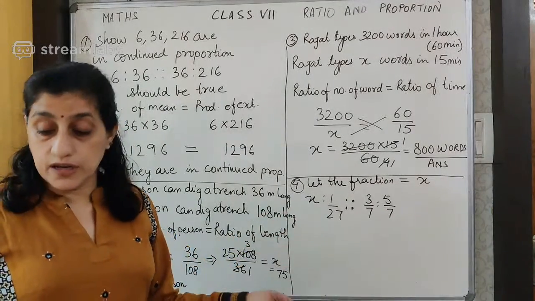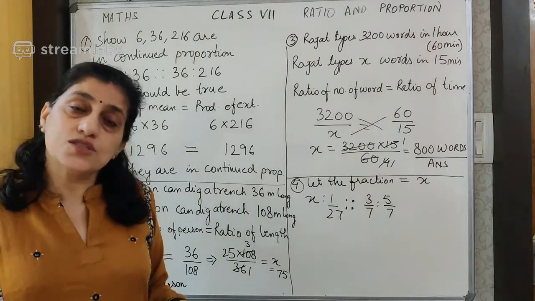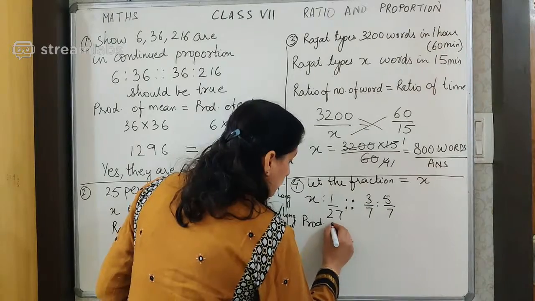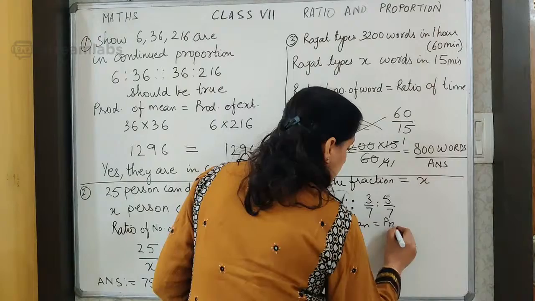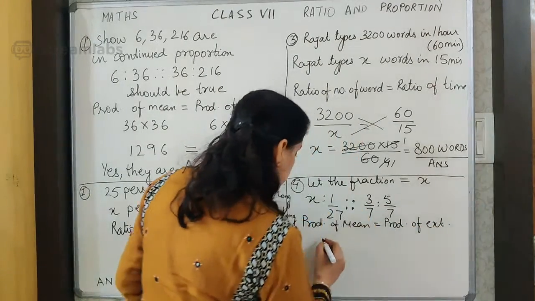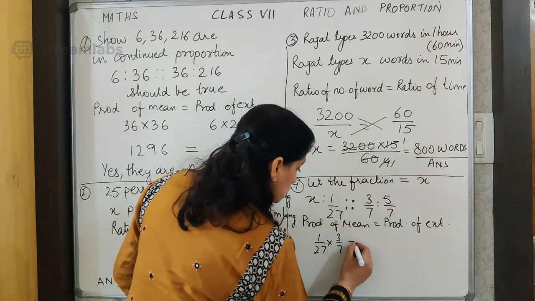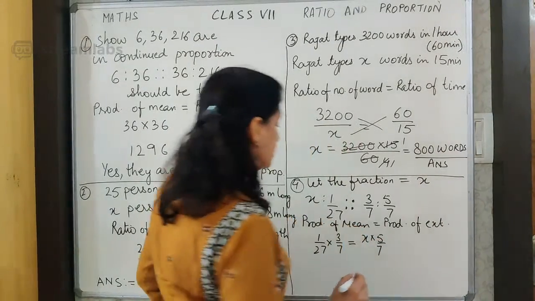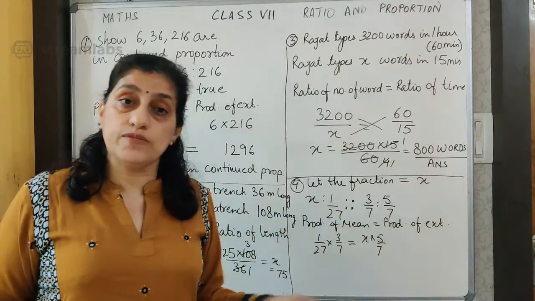Now we will use the formula of product of mean is equal to product of extreme and solve for X. So simple. So I write over here product of mean is equal to product of extreme. And we have over here 1 upon 27 into 3 upon 7 should be equal to X into 5 upon 9. You can see these are the two mean terms and then we have the two extreme terms.